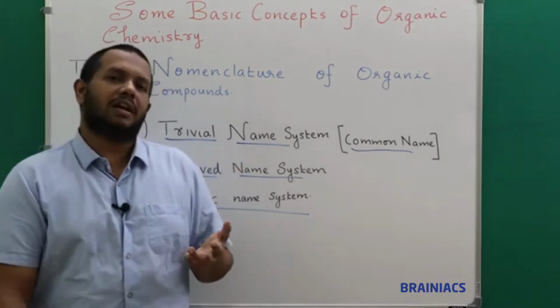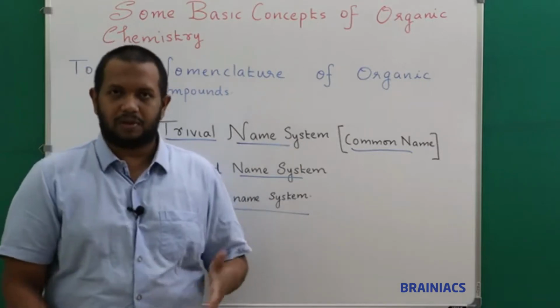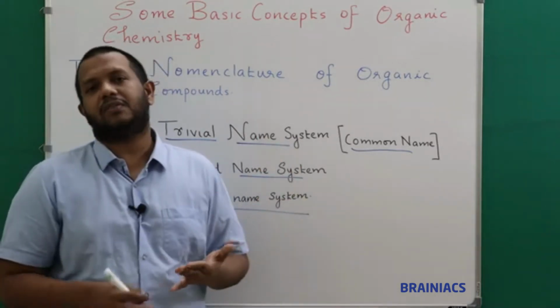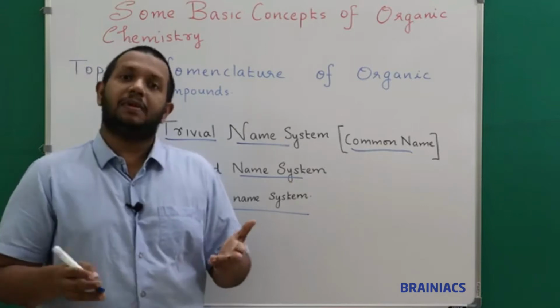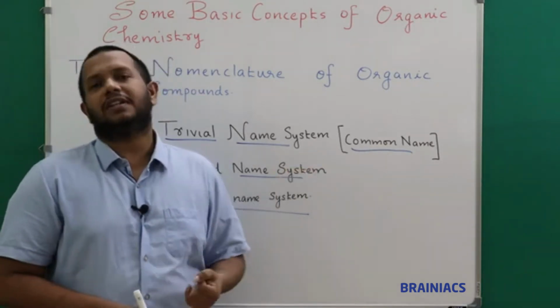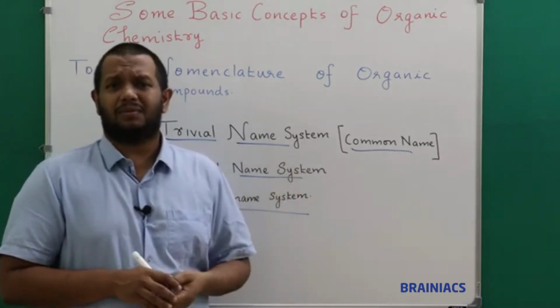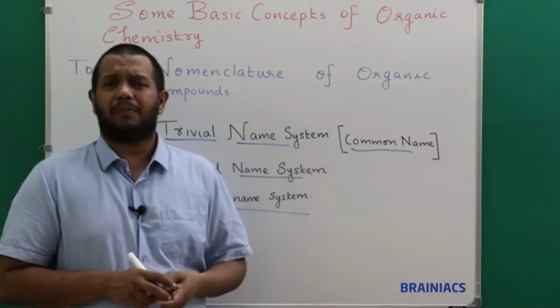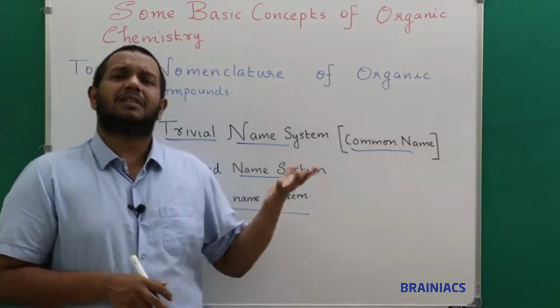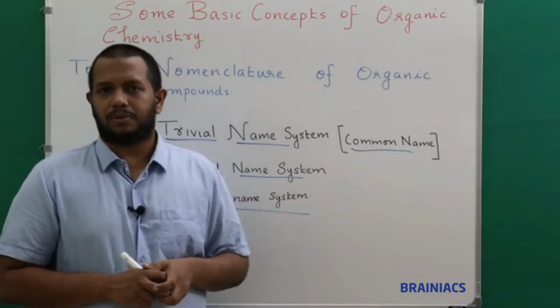So initially they looked into some of its properties, like where it is obtained from, the source, maybe the name of the discoverer. Like that they chose different things to name the compound. One simple example is acetic acid, which is derived from vinegar. So these were the things they were looking into to name the organic compound.